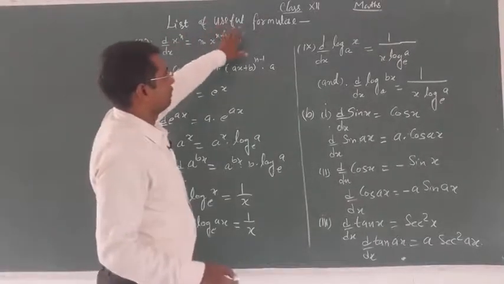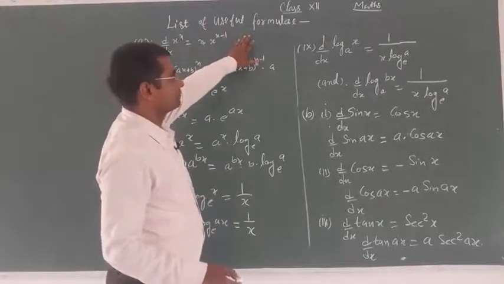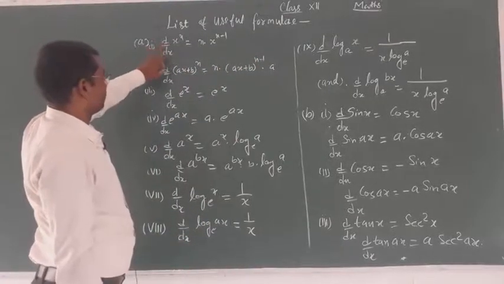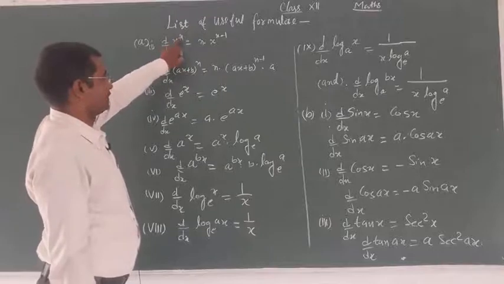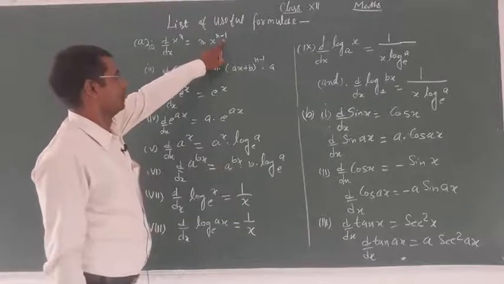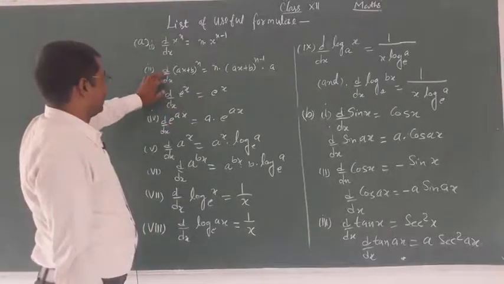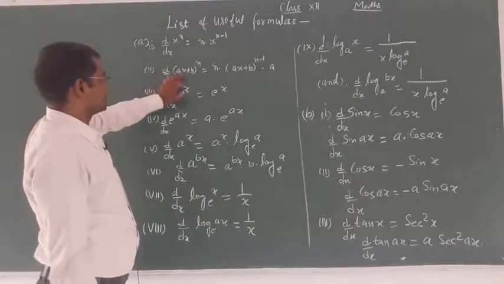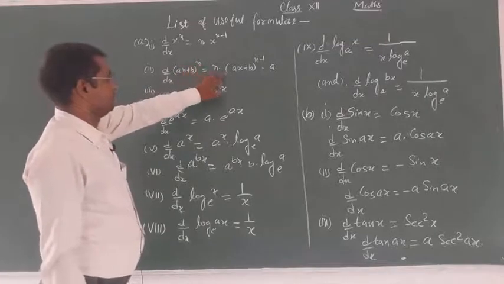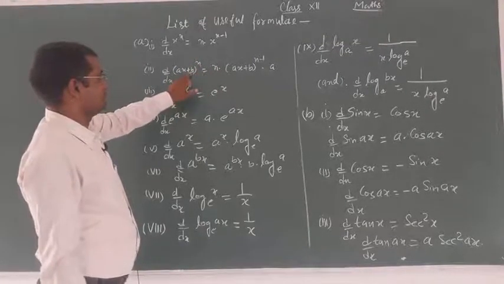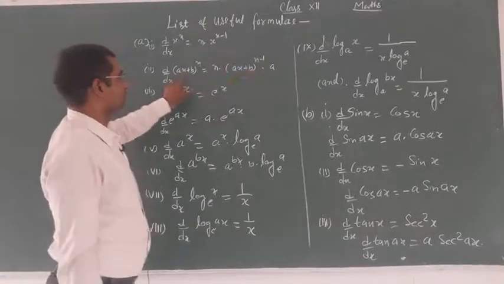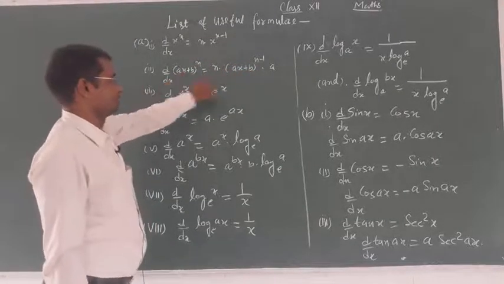Some formulas for differentiation. d upon dx of x power n is equal to n x power n minus 1, and d upon dx of (ax plus b) power n is n into (ax plus b) power n minus 1 into the coefficient of x.